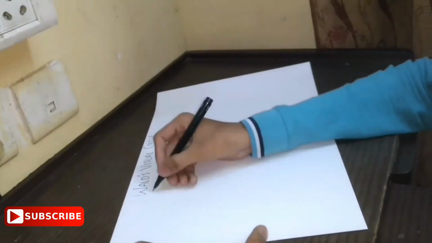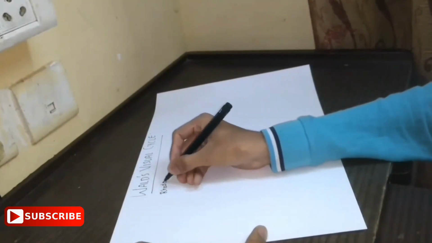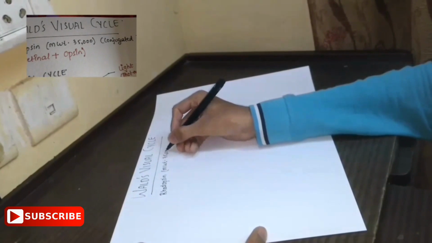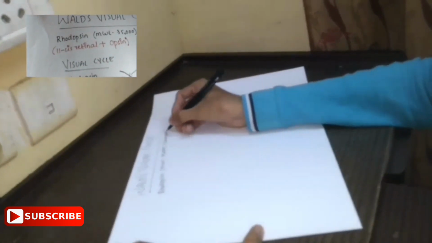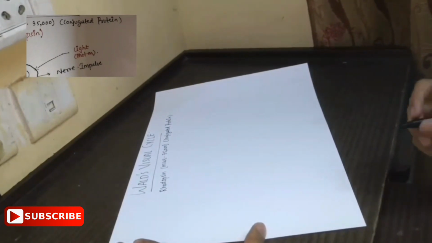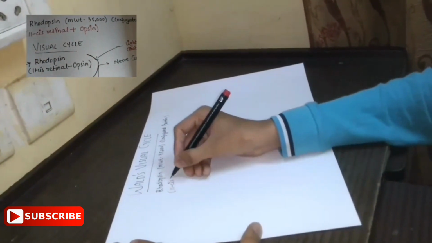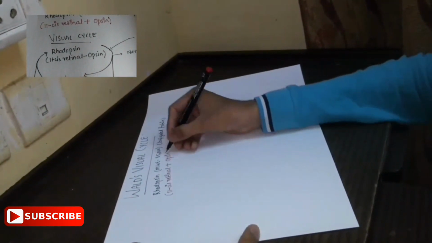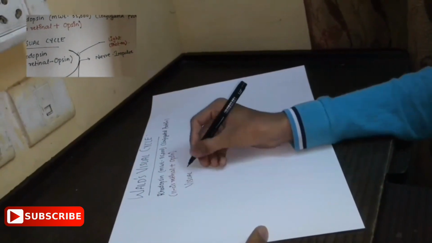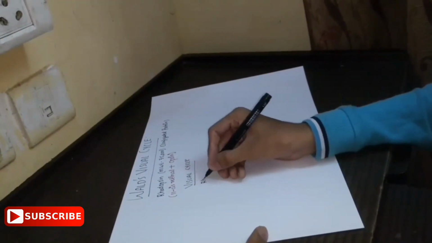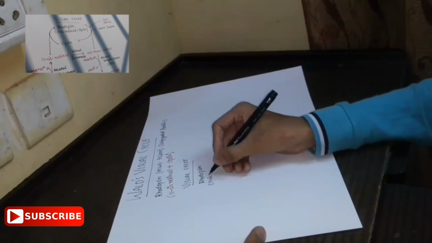Let us now see what Wald's visual cycle involves. Rhodopsin, which has a molecular weight of 35,000, is a conjugated protein. It is a complex of 11-cis retinal and opsin. In the visual cycle, the rhodopsin breaks down into 11-cis retinal and opsin.